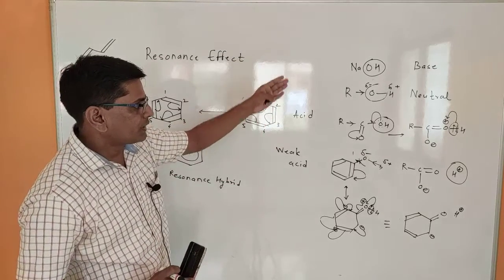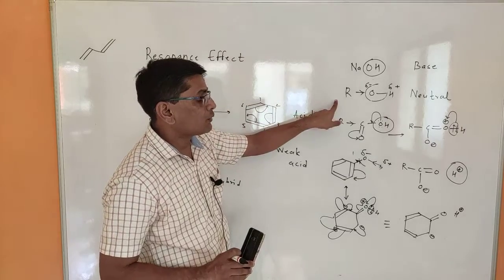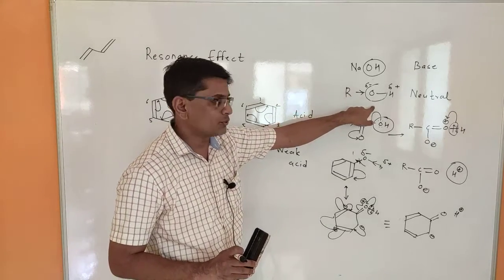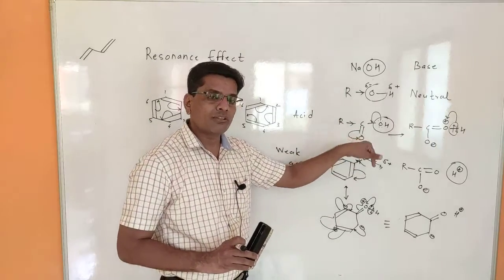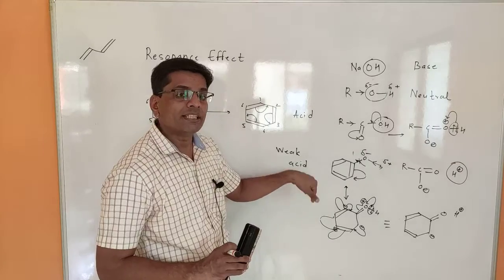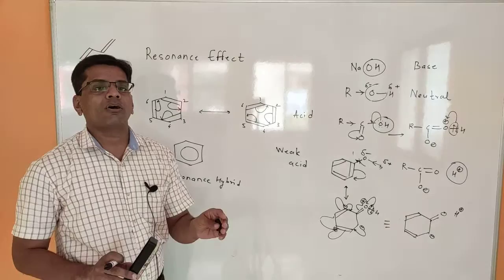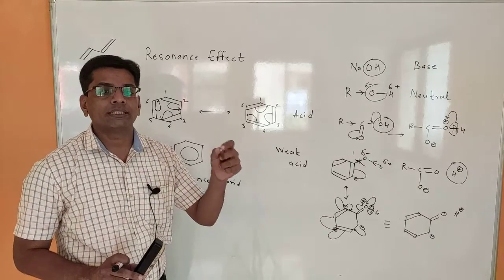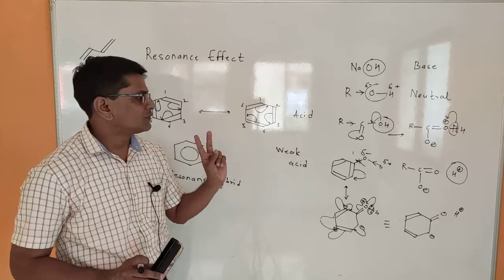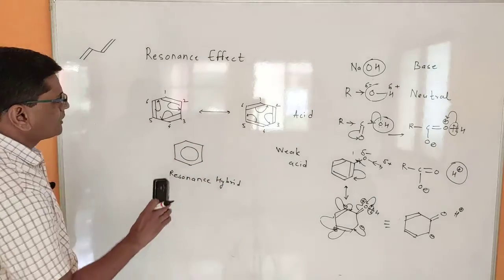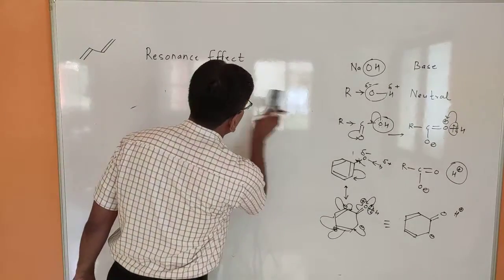So when we compare, sodium hydroxide is a base, even though it has hydroxide. Alcohols are neutral, even though they have the OH group. Carboxylic functional groups are strong acids, even though they also have the OH functional group, and phenol is weakly acidic, even though it also has the OH. So that means it does not depend on which functional group is present, but on which effect is present in the molecule. So this is some of the example. Now we will discuss another example.